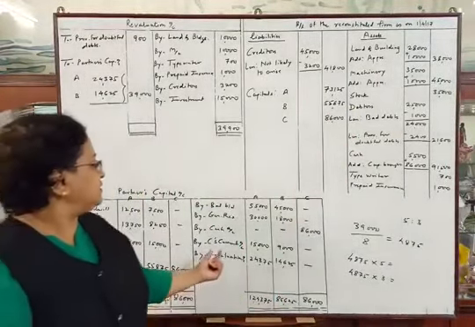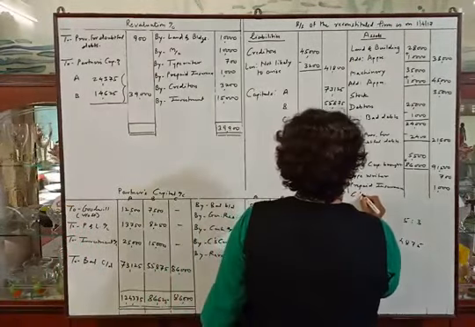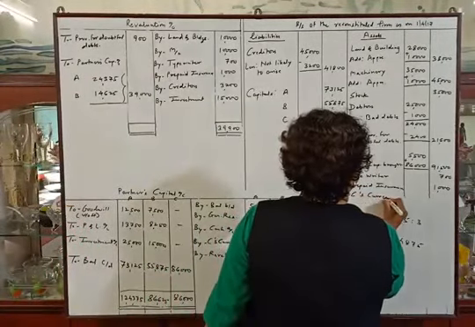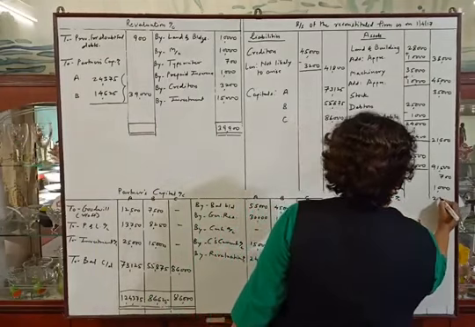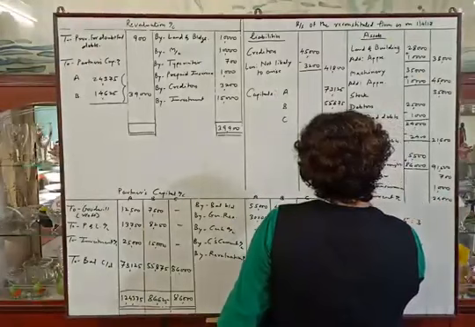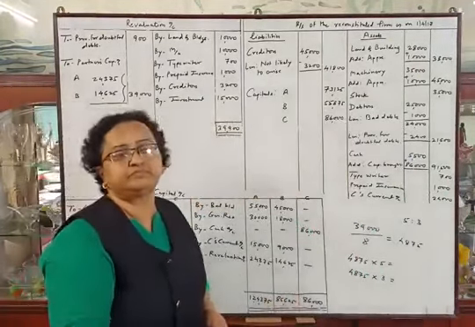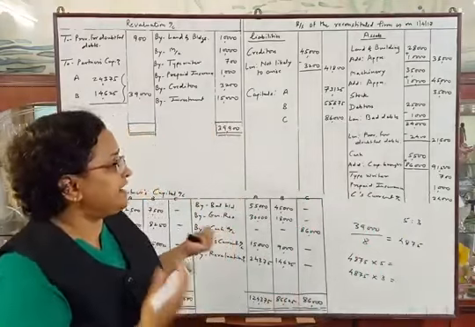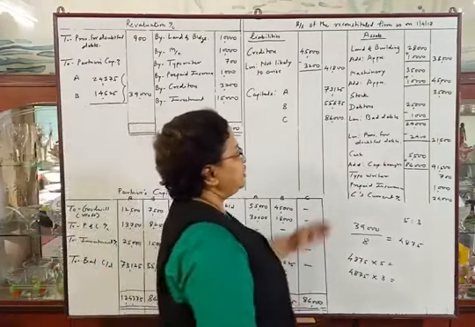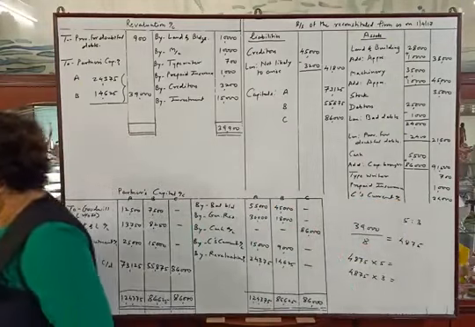Now C's current account, we will transfer C's current account in asset side as usual. C's current account 24,000. I have limited space here. Now you have to tally the balance sheet. I don't have space here to write the amount properly in the balance sheet.